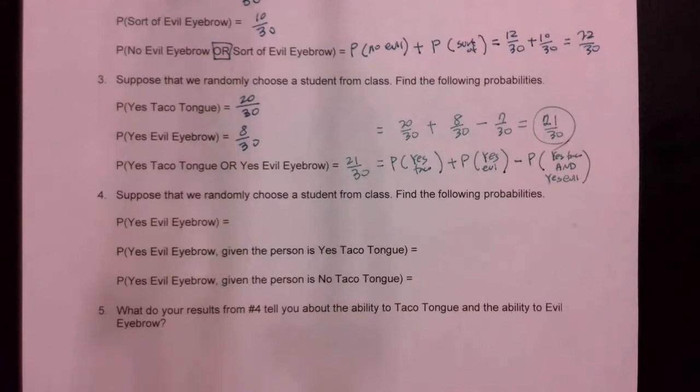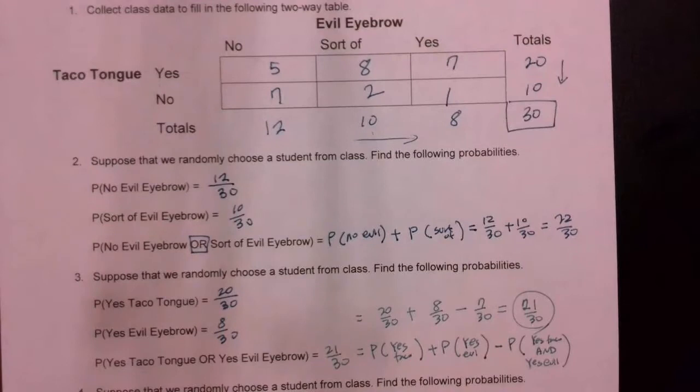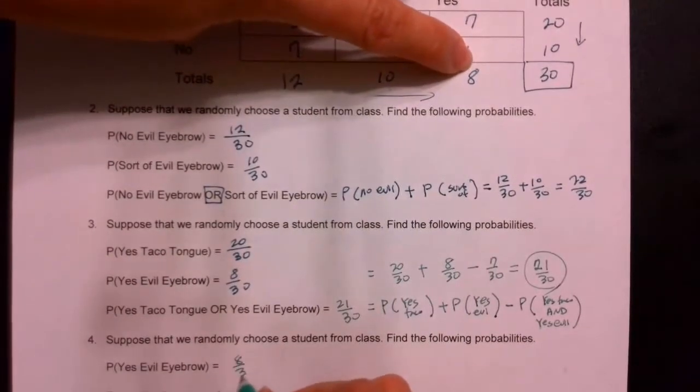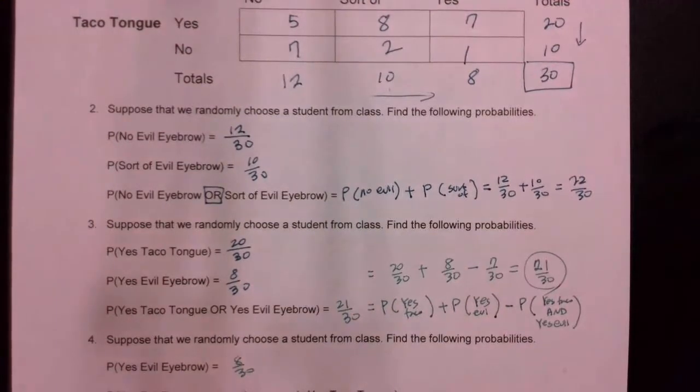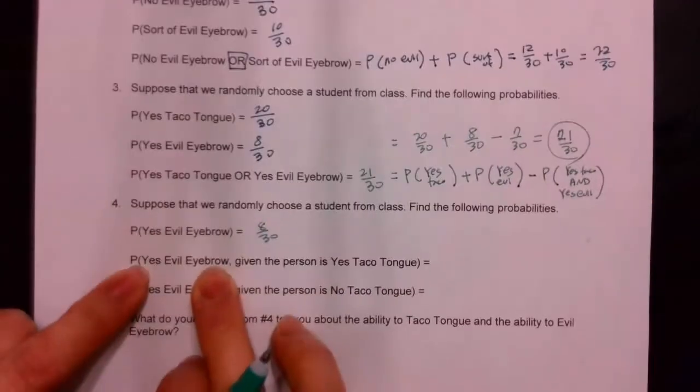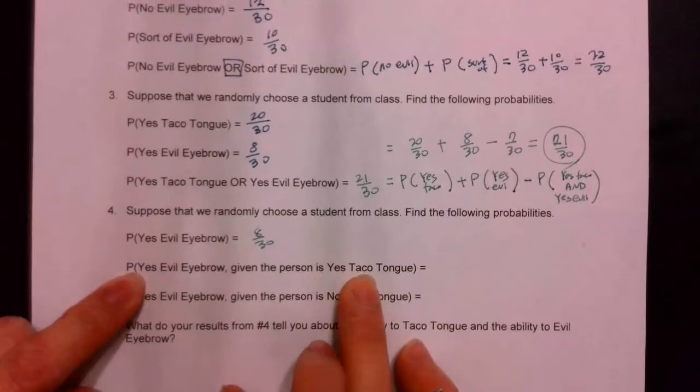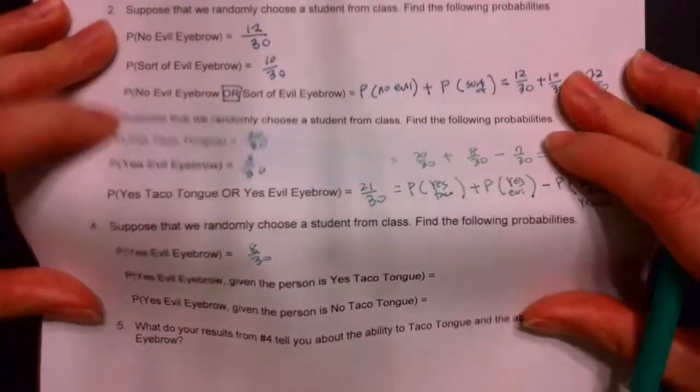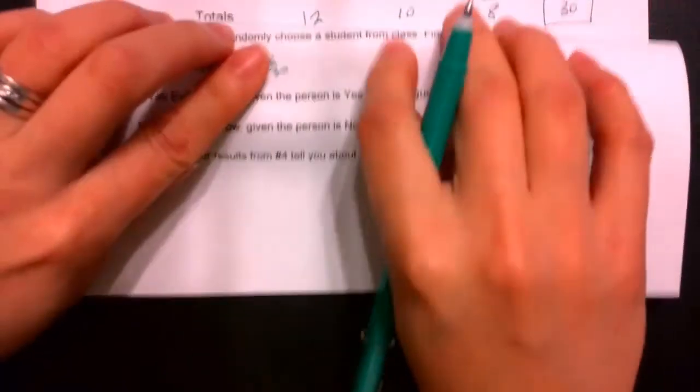Find the following. Probability of yes, evil eyebrow. Yes, evil eyebrow: 8 over 30. Now, yes, evil eyebrow, given the person is a yes, taco tongue. It gets a little tricky. Fold it so you can see better.